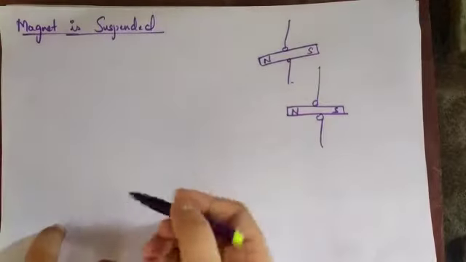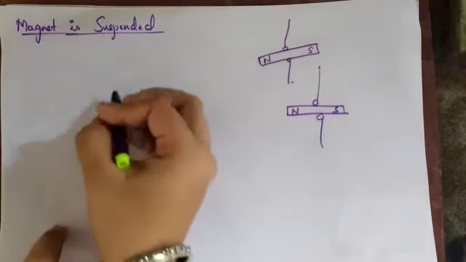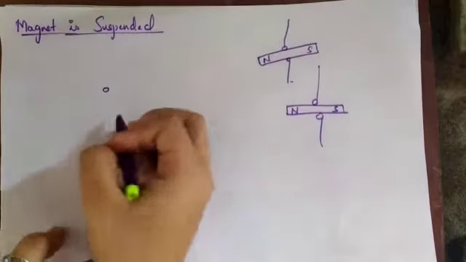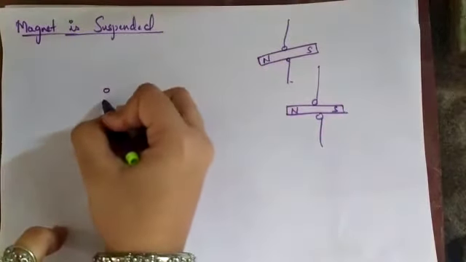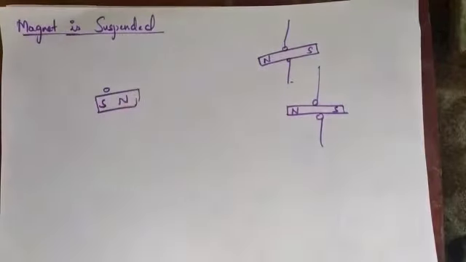Previously I have spoken about the earth and the layers of the earth. The assumption is that inside the core, the magnet is placed in a south-north direction.